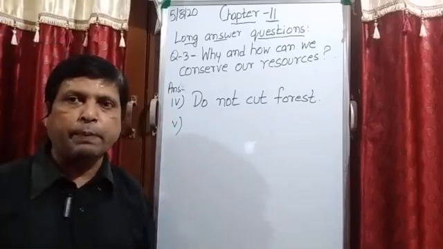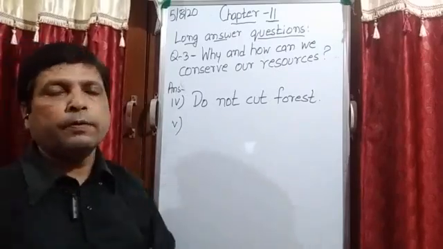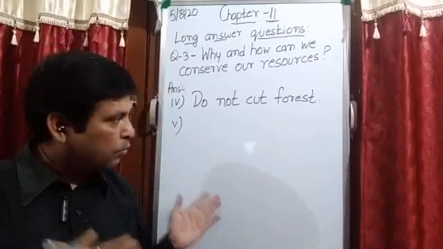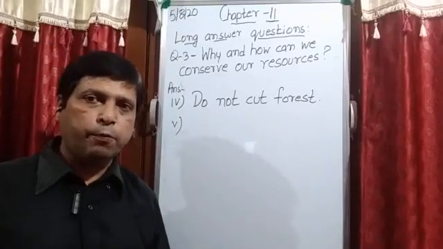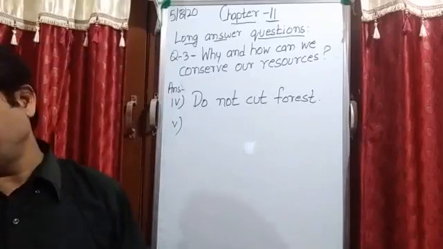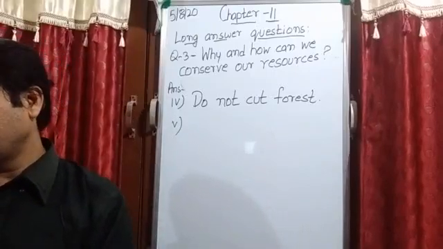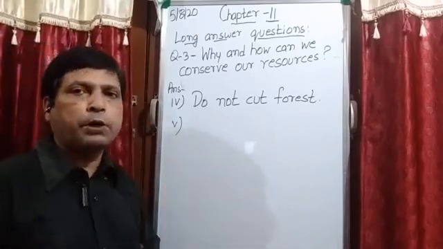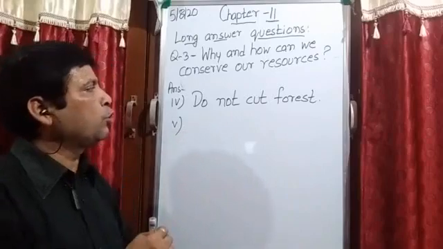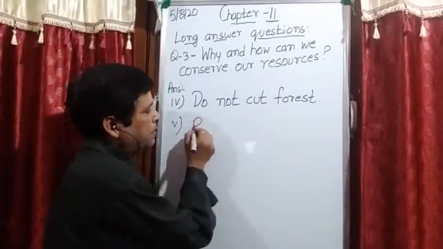And we are totally dependent upon food, and the trees are the only ones which can prepare their own food. So note down the fourth point: do not cut the forest. Is it clear? Already when I explained soil erosion, at that time I told you do not cut forest, plant more trees.